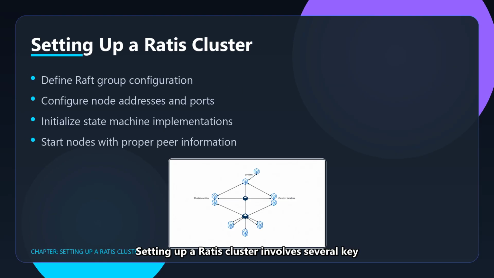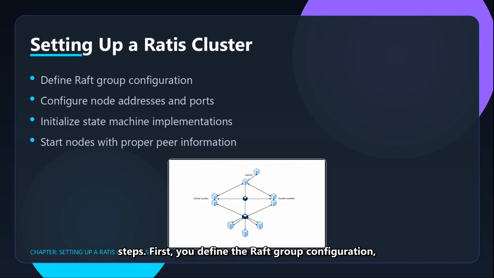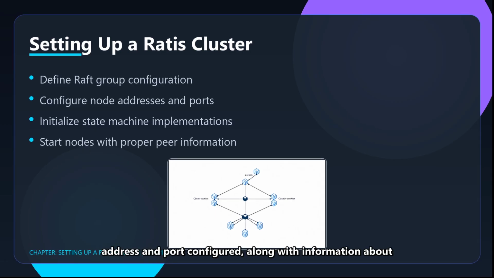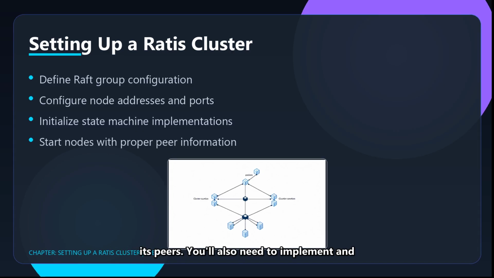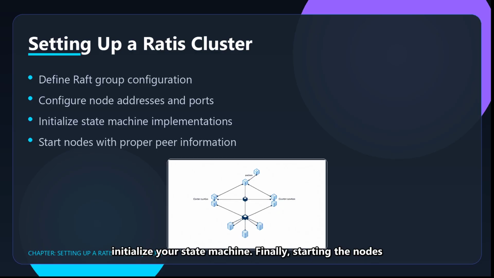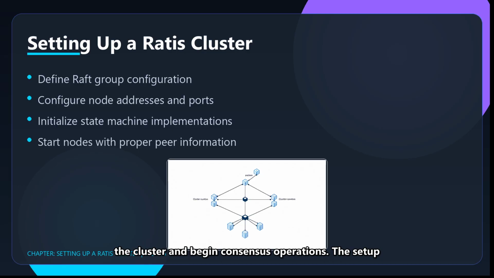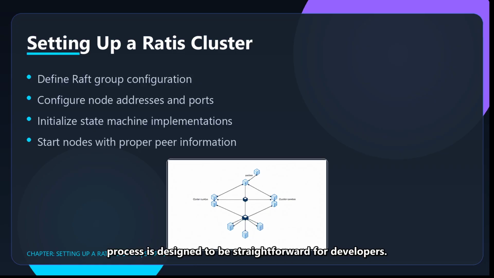Setting up a Ratis cluster involves several key steps. First, you define the Raft group configuration, specifying which nodes participate. Each node needs its address and port configured along with information about its peers. You'll also need to implement and initialize your state machine. Finally, starting the nodes with proper peer information allows them to form the cluster and begin consensus operations. The setup process is designed to be straightforward for developers.